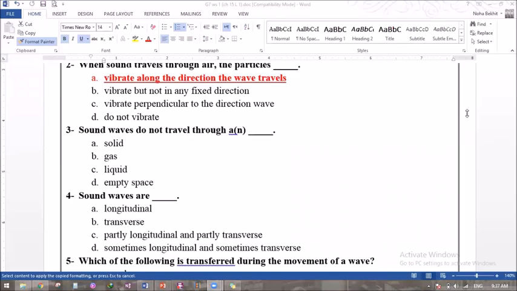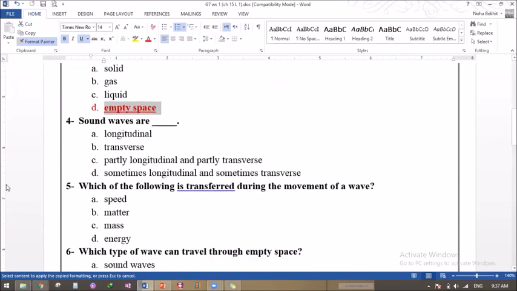Okay. Sound waves do not travel through. We have Marwa? Yes, Marwa. So sound waves do not travel through empty space. Empty space, thank you so much. They need matter to move through. So they need solid, liquid, gas. Thank you so much.